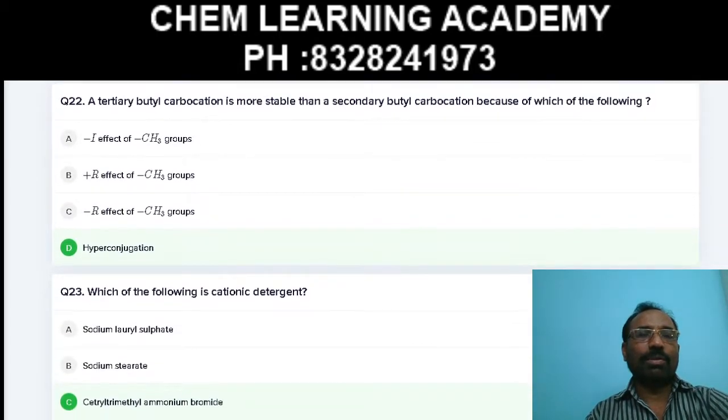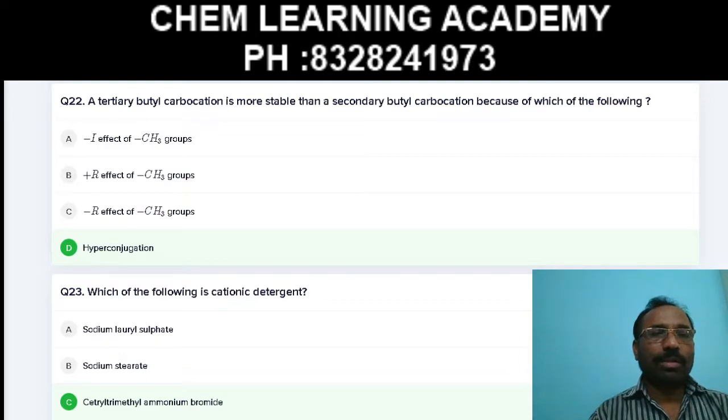Next, see the question number 22. A tertiary butyl carbocation is more stable than a secondary butyl carbocation because of which of the following? Here, the stability of the carbocation is increased by plus R effect as well as hyperconjugation, but hyperconjugation is more dominated over the plus R effect. Therefore, the right answer is D.